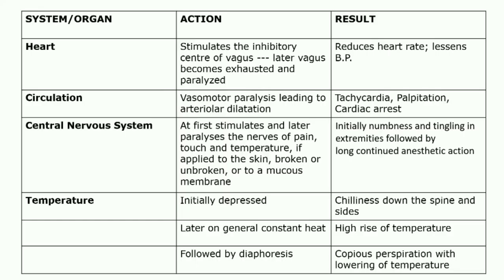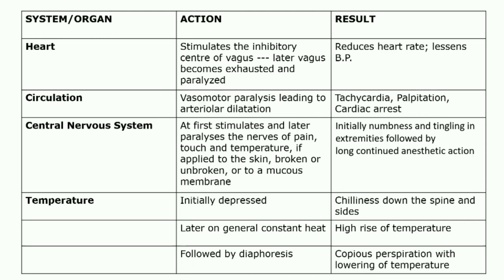Then sphere of action. Mainly aconite acts on the heart. On the heart, its action is it stimulates the inhibitory center of the vagus, and that vagus becomes exhausted and paralyzed, which results in reduced heart rate and which lessens the blood pressure. So in sudden rise of blood pressure, we can use aconite. Mainly if blood pressure is due to any fear or exertion, we can use aconite as a best remedy to reduce the blood pressure.